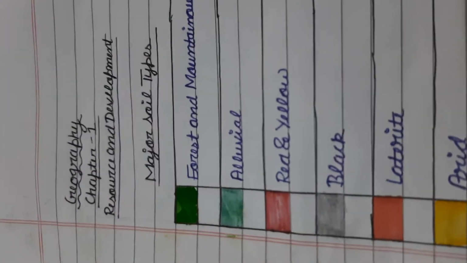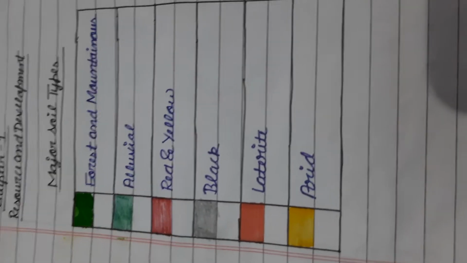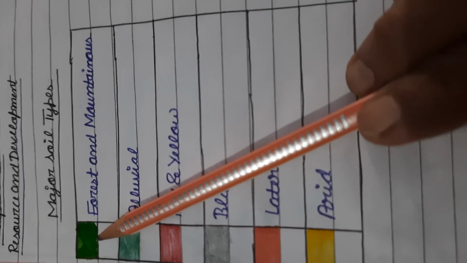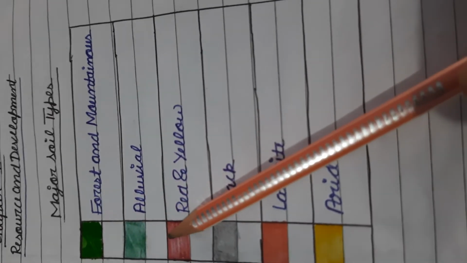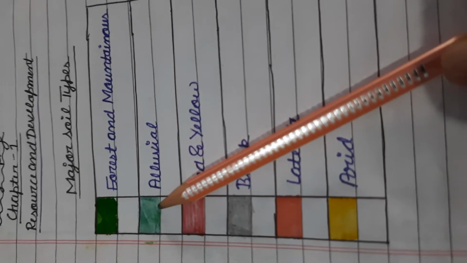And before you go to the map, I would like to tell you about this index part. Near the map you have to prepare this index. Like for forest and mountain soil I have used dark green color. Then for alluvial soil I have used light green color.